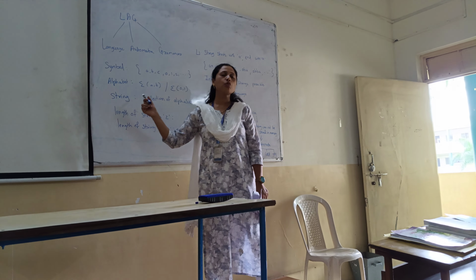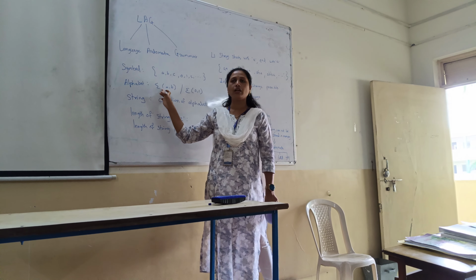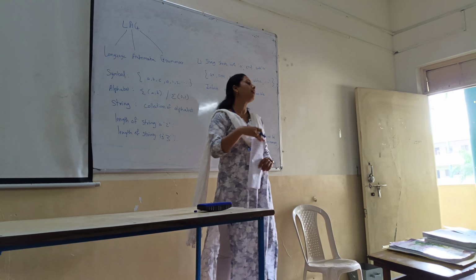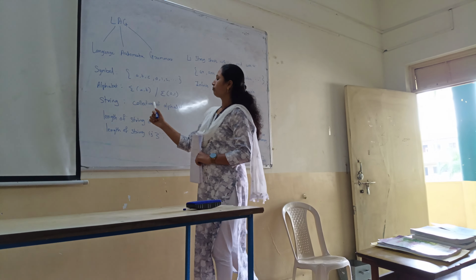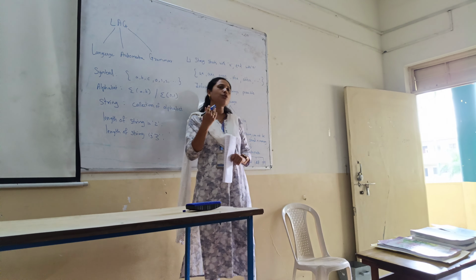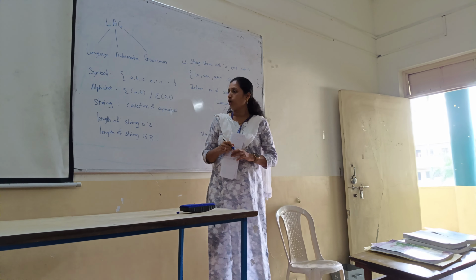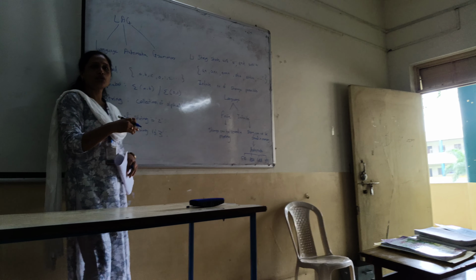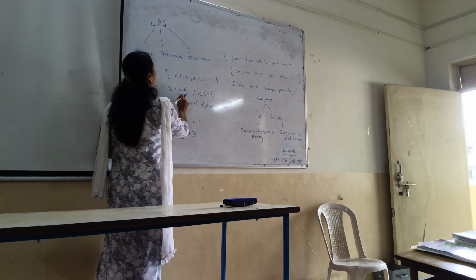Afterwards, what is a string? It is a collection or sequence of the alphabet, whatever alphabet you are using. If I ask you to form strings of length 2, you first need to see what input is given.